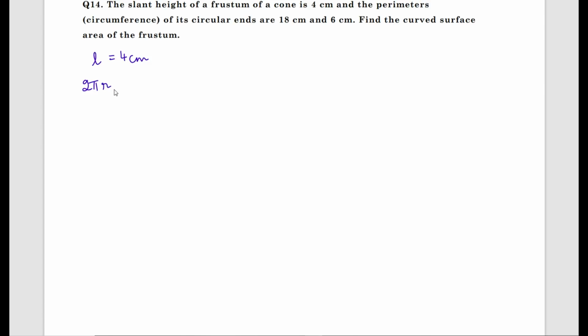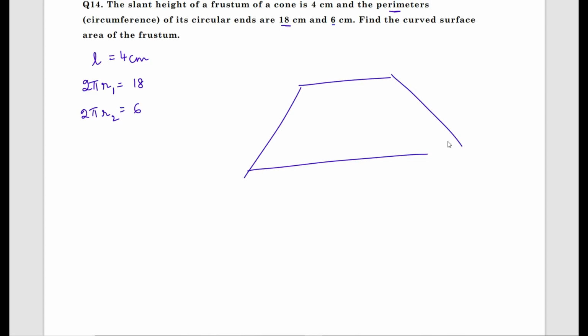That is, for the top portion it is 2 pi r1, for the bottom portion it is 2 pi r2. Perimeter of the bottom portion is 18, top portion is 6.